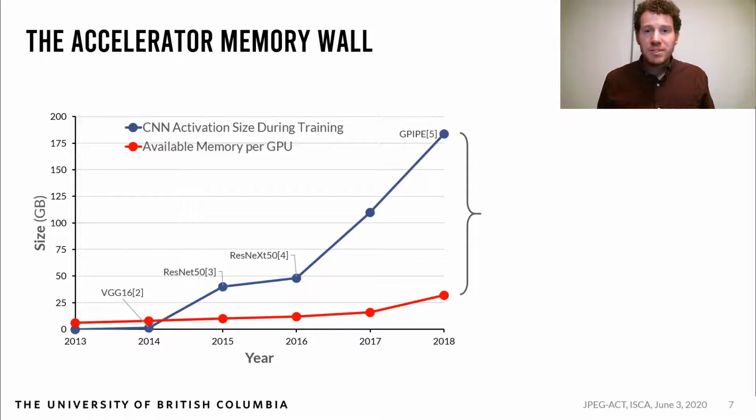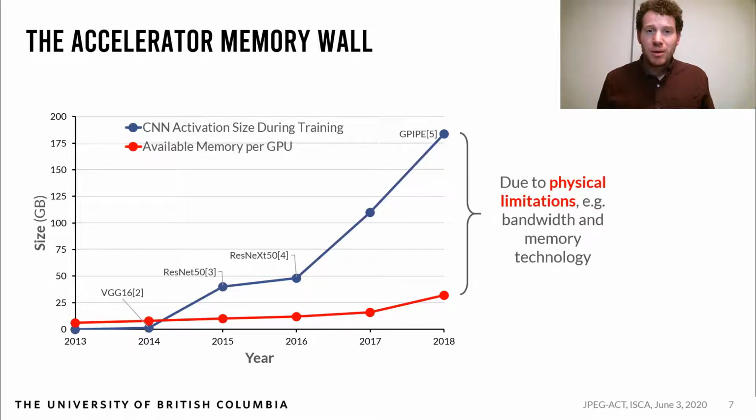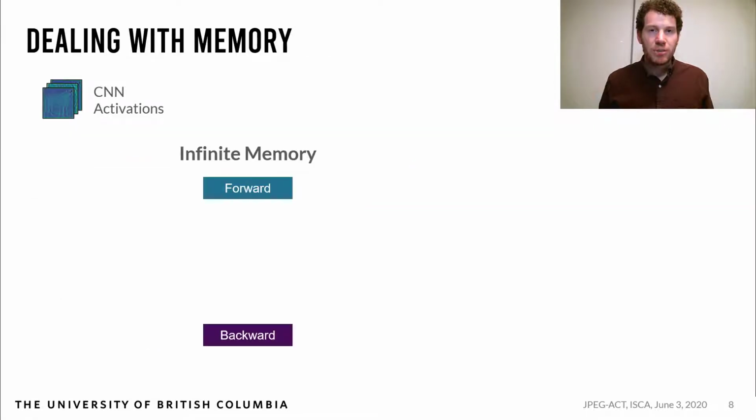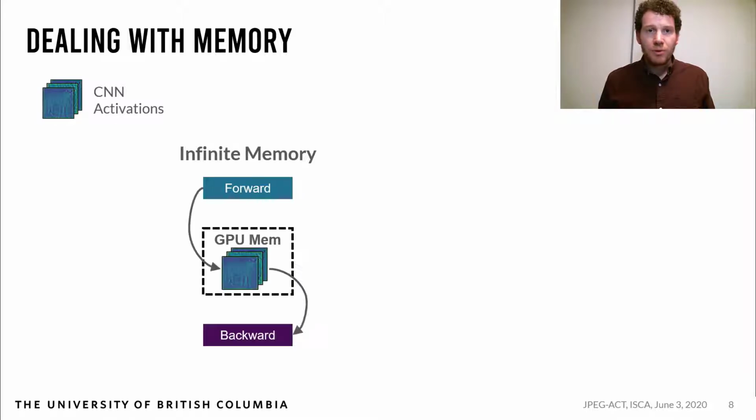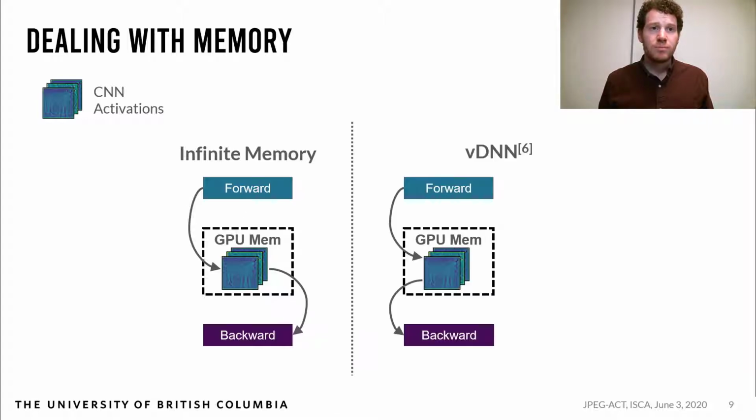This gap is due to physical limitations such as bandwidth and memory technology, and is unlikely to improve as accelerators increase compute densities. As for how this problem actually arises, let's look at training with infinite memory on a GPU. There are two phases of CNN training that cause this, the forward and the backward pass. The forward pass produces activations, and then those activations need to be reloaded in the backward pass. The forward and backward pass also use memory for temporary storage, but mainly it is used as a long-term storage, so I'll ignore this for now.